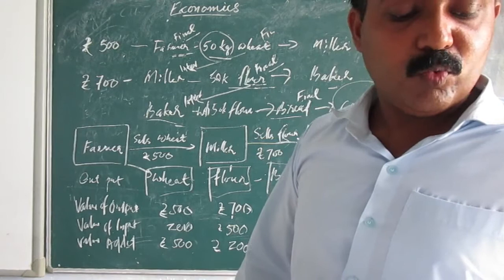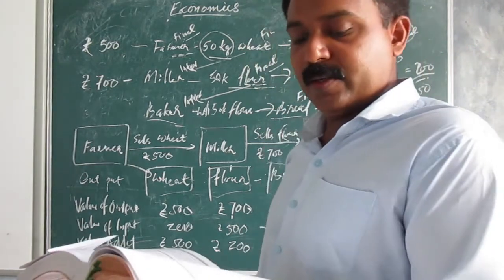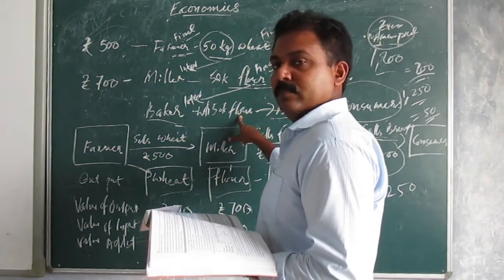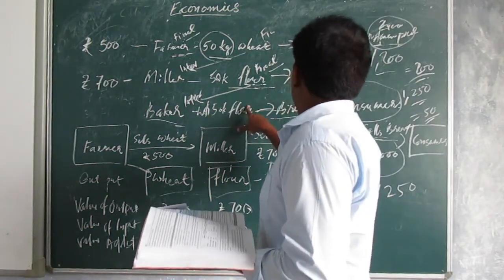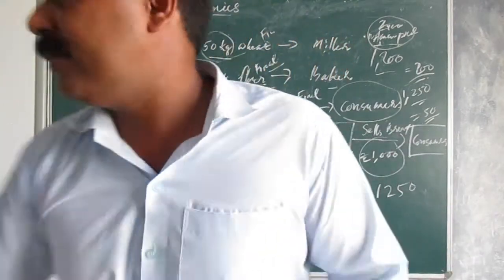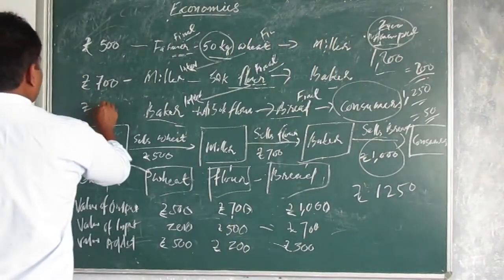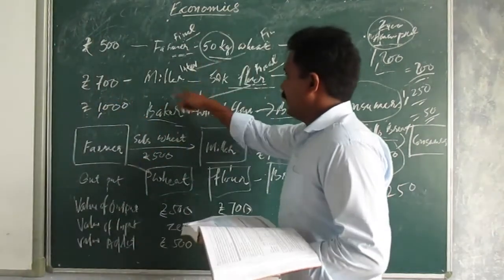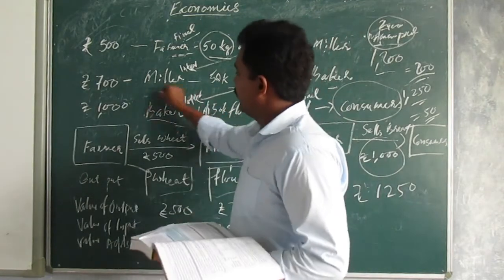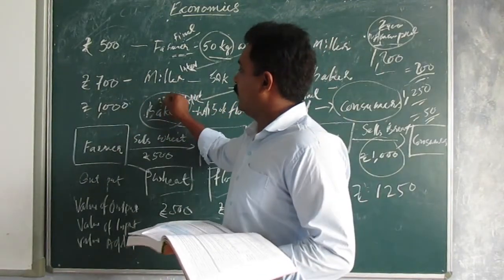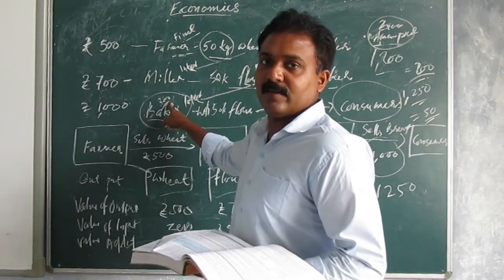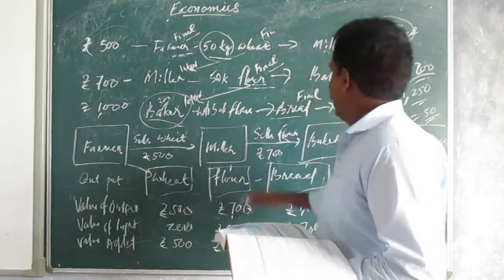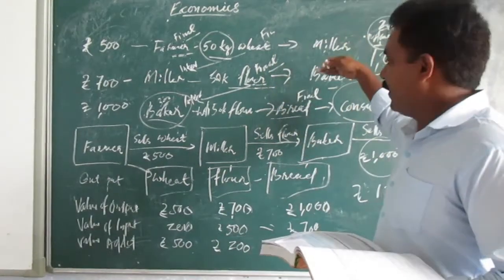And then the value of flour is included in the value of bread, and it has become 1,700 plus the value addition by this gentleman of 300. Okay, that is 1,000. And if it goes second, as I told, again there is an intermediate.